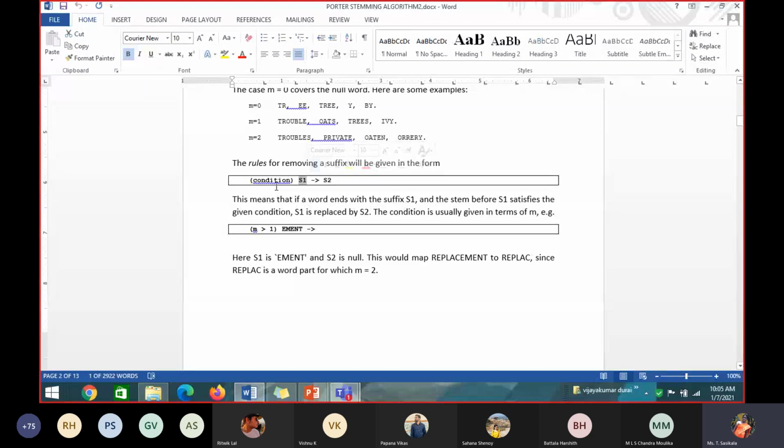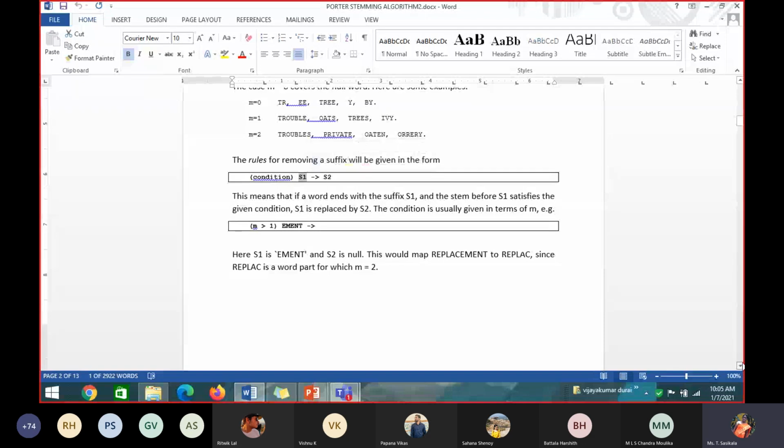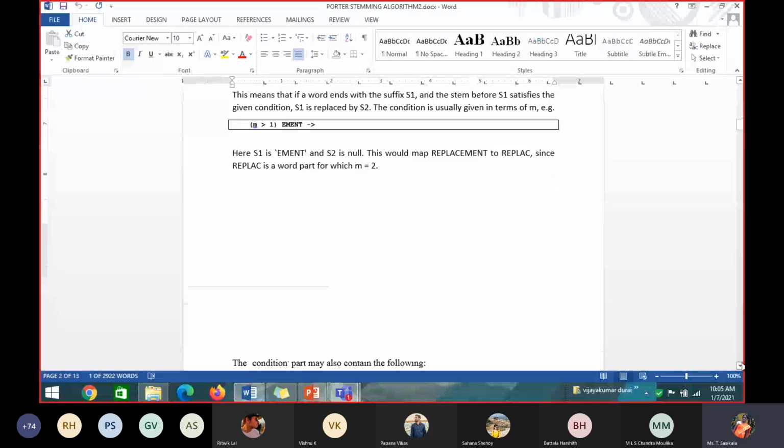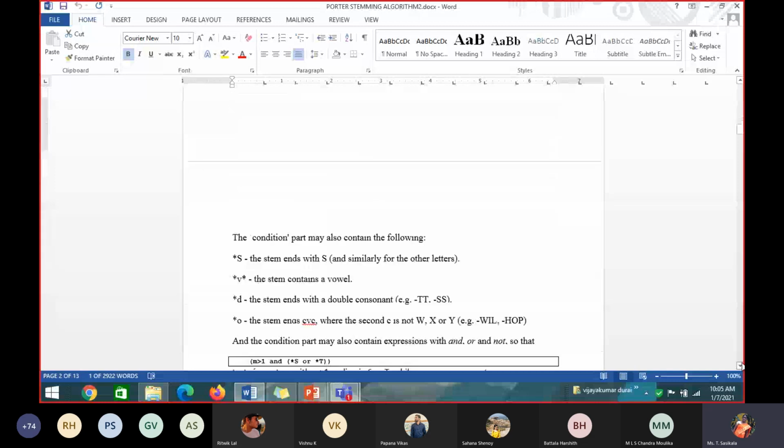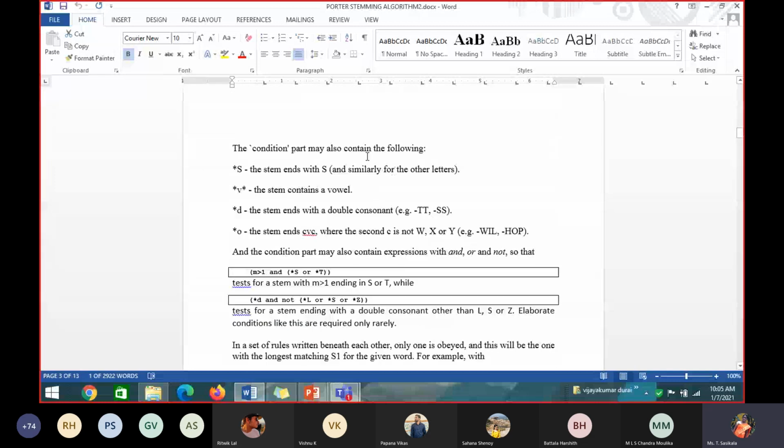The reason I told you about the M value is that it is used in the condition statement. Okay, next, there are different conditions they have written. The condition part may also contain the following conditions. Not only the M value, we can have others also. Like star S: star followed by S means the stem ends with S. Star V star means the stem contains a vowel. If the stem word has a vowel, then what to do?